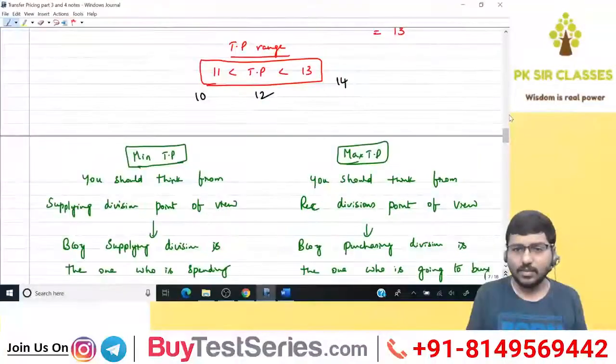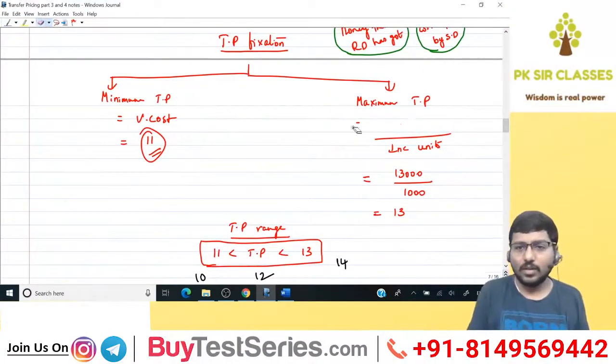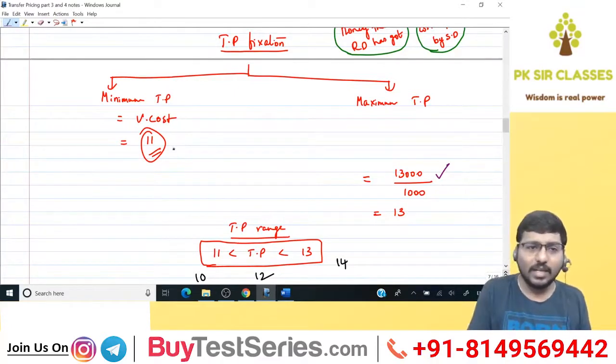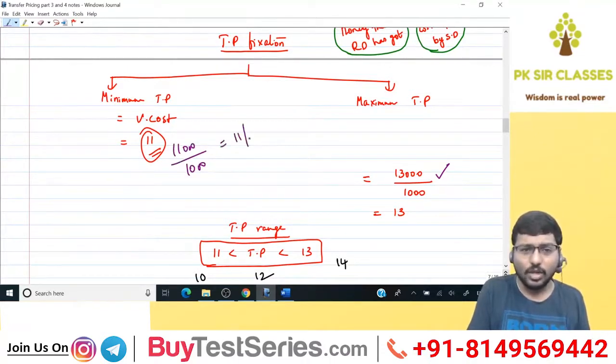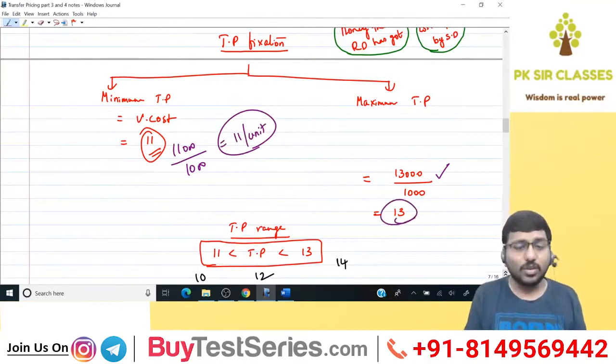Okay, forget about all these things. Now see here. I said 13,000 is the maximum TP and I said 11,000 is the minimum TP. 11,000 divided by 1000 incremental units, you get 11 rupees per unit. 13,000 divided by 1000 incremental units, you get 13 rupees per unit.